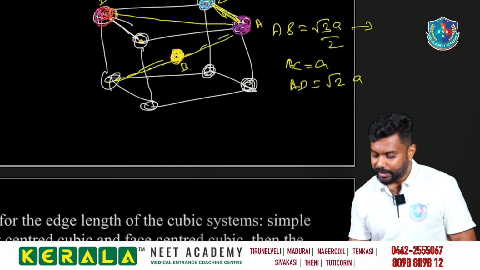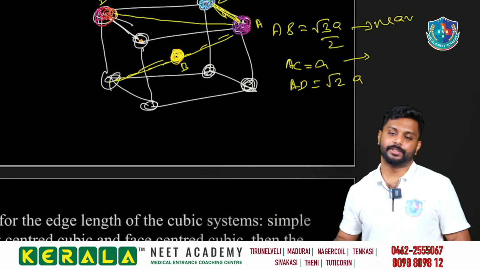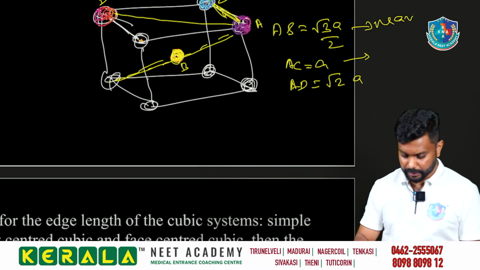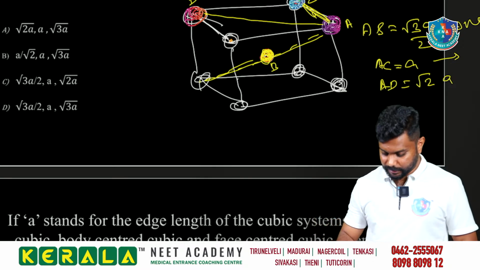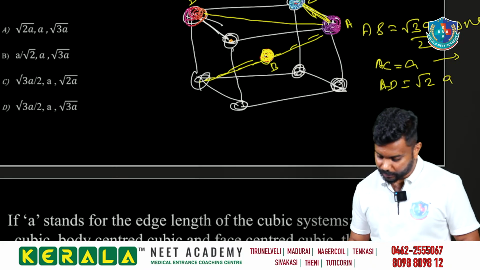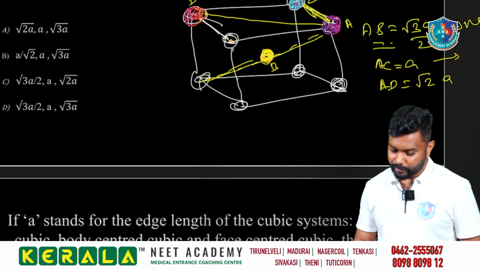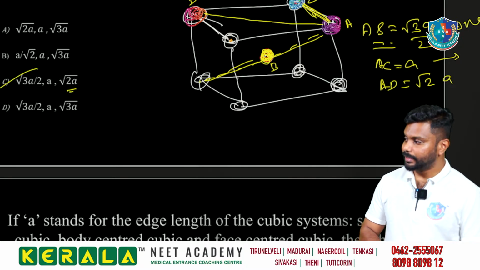So AB is the nearest, AC is the next nearest, and AD is the next nearest. This is how things are going. Which is next, which is nearer? It is about the AB, root 3a by 2. Then AC is a, and then root 2a, so option C is our answer.